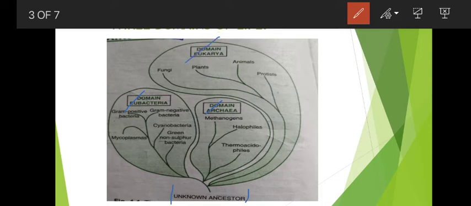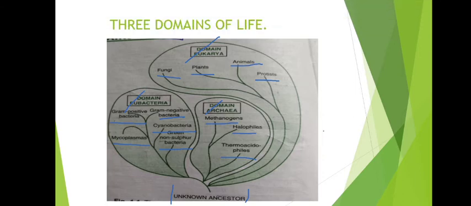Domain Archaea consists of methanogens, halophiles, thermoacidophiles, and domain Eubacteria consists of green non-sulfur bacteria which gave rise to cyanobacteria, and we have the mycoplasmas, which are the smallest known organisms living on earth, and we have the gram-positive and gram-negative bacteria. And under domain Eukaryota or Eukarya, we have protista, animalia, plants, and fungi. So this was all about the evolution of three domains of life.